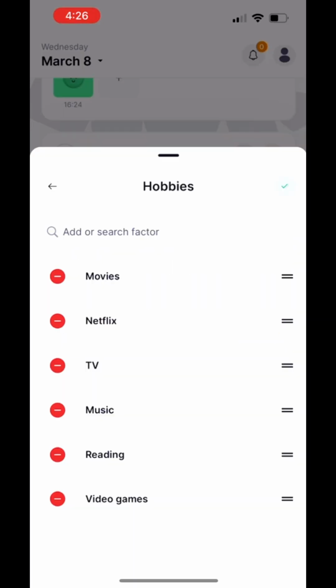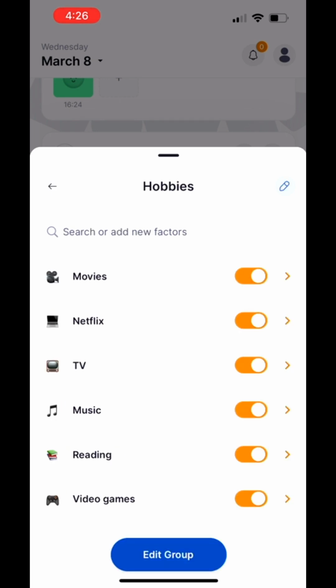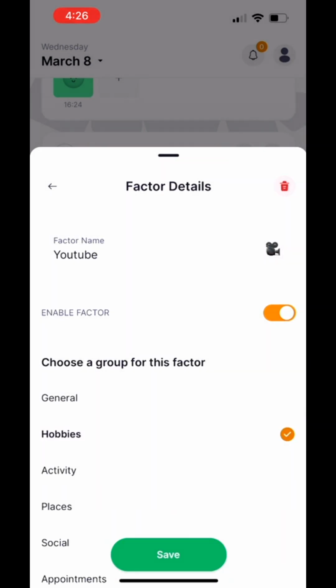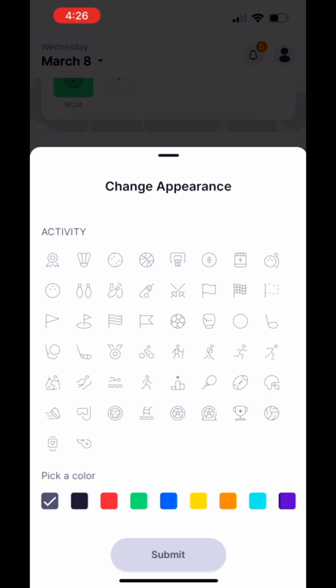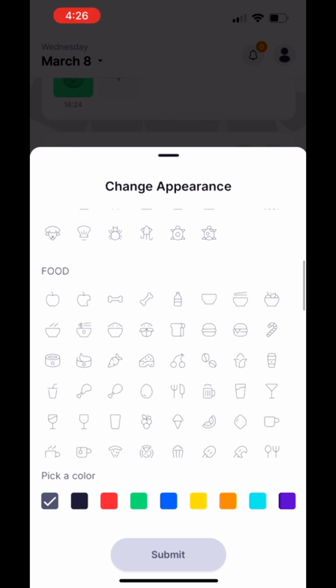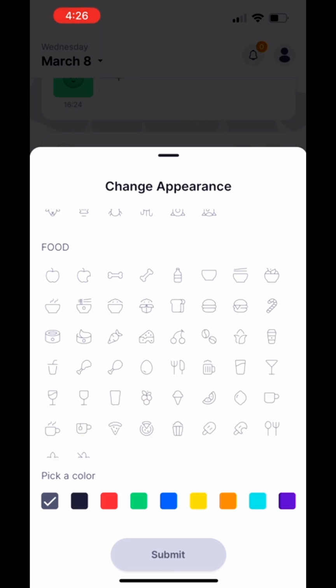I do like to point out one thing here. Here you can delete the default factors, but I don't think I saw an option to delete a default one in Bearable. We are also given the option to select different icons and emojis, and there are just so many to go through. I'm not going to go through them one by one in this video.